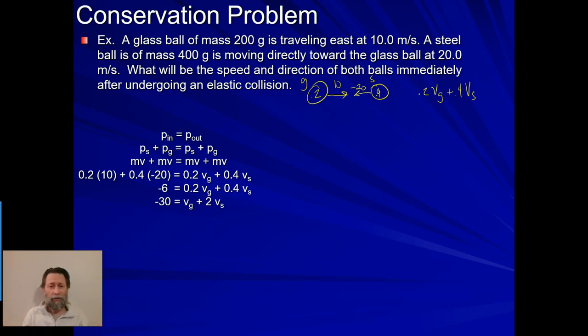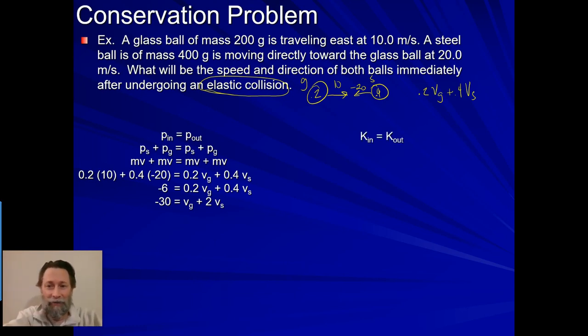Now, that's not really a good answer because it doesn't give me the velocity of either of those. So the problem becomes, if I have two unknowns, what has to happen? I have to have two equations, right? So where can I come up with that second equation? It does say that there is an elastic collision going on there, which means that don't we have a conservation of energy? So what energy is involved if there's a motion of the objects? It's got to be kinetic energy.